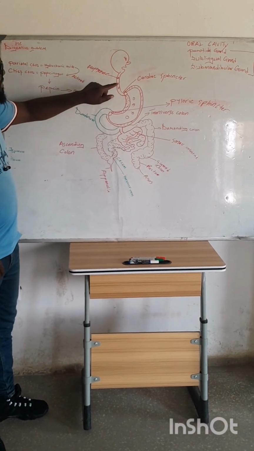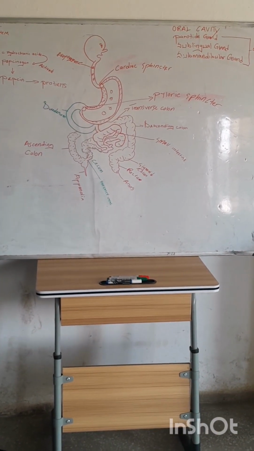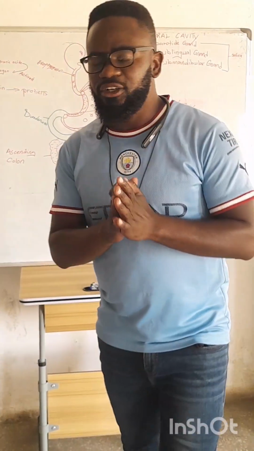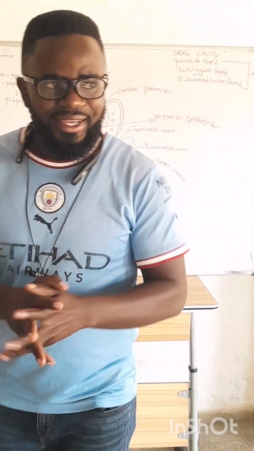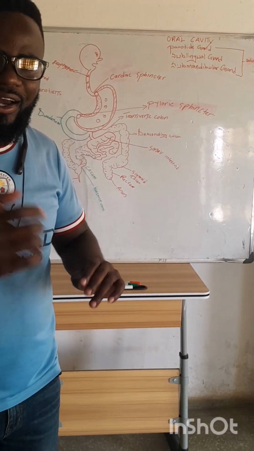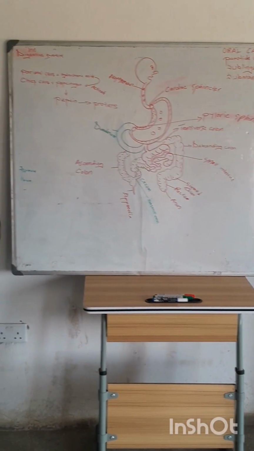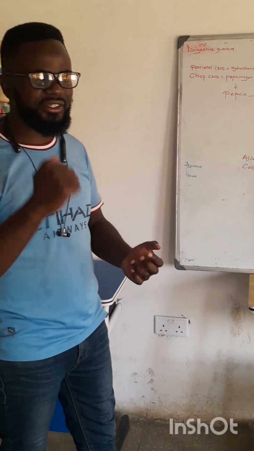For the digestive system, we usually start from the mouth. Alright? In the mouth, we release saliva. Alright? That works to moisten the ingested food, initiate carbohydrate digestion, aid in swallowing, as well as voice production.